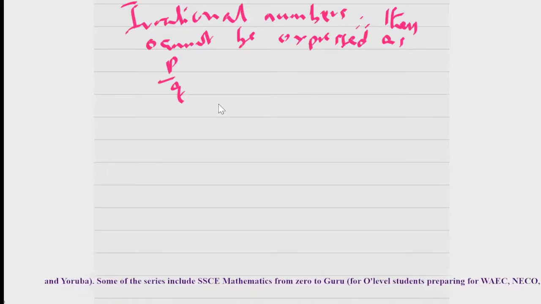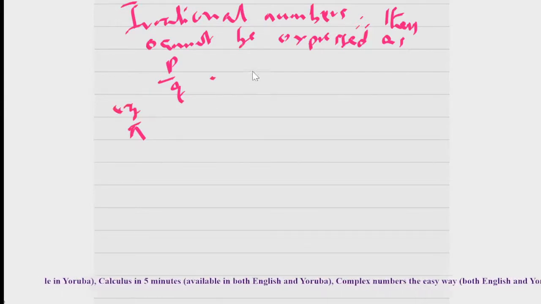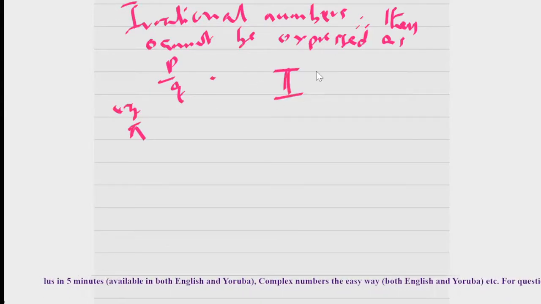When you want to express them as a decimal, it neither repeats nor ends. So it's neither repeating itself nor ending. An example of such a number is pi. And by the way, irrational numbers are denoted by I.